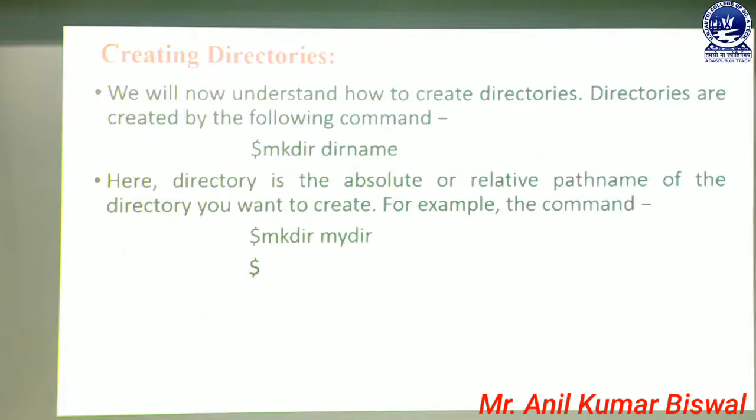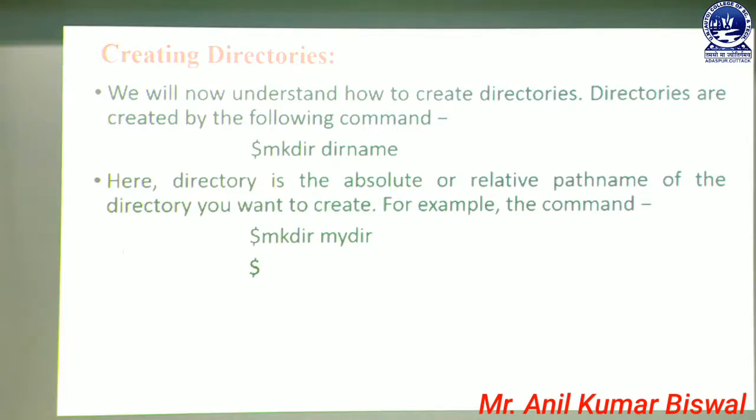Next we are going to discuss how to create directories. If a user wants to create directories, the user must follow some procedure. First of all, we will understand how to create directories. For that we use the mkdir command, which stands for make directory. The make directory command helps to create a directory, and the name is given through the dirname argument, which creates a specific directory with a specific name.